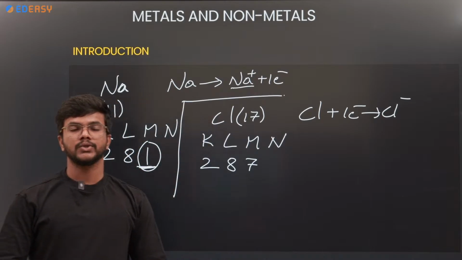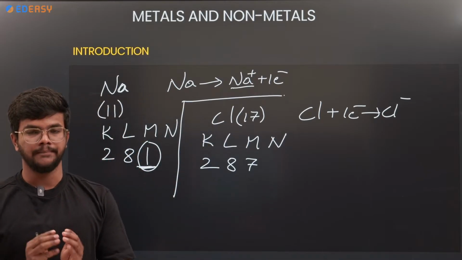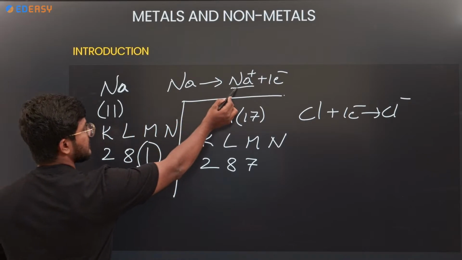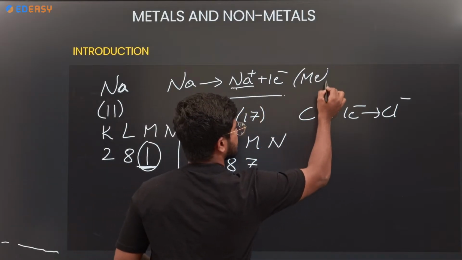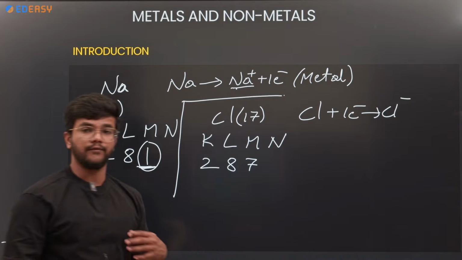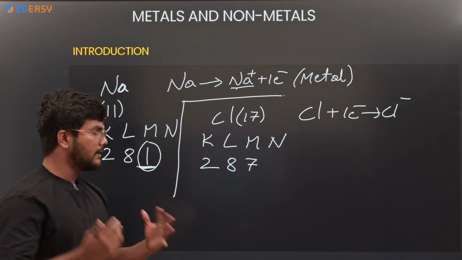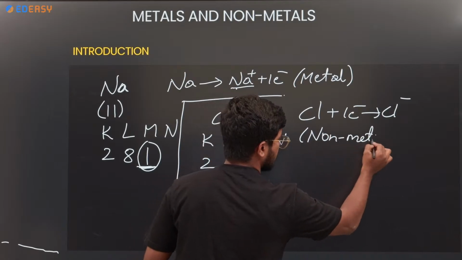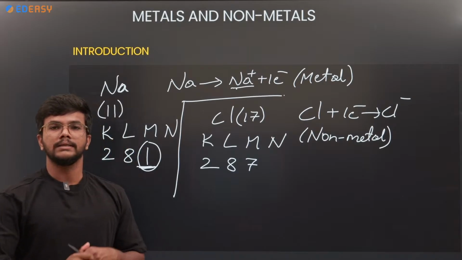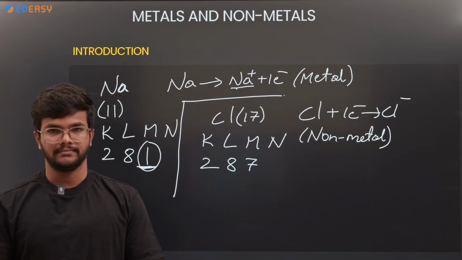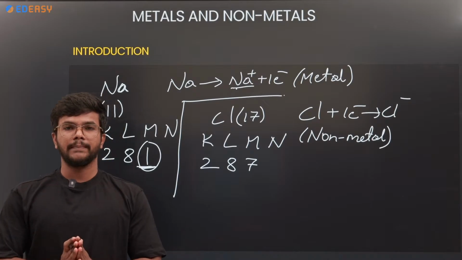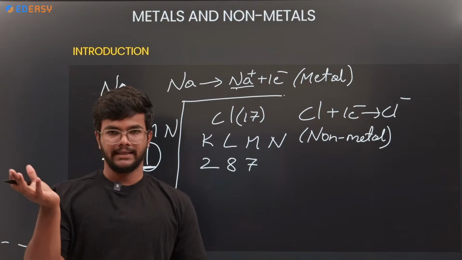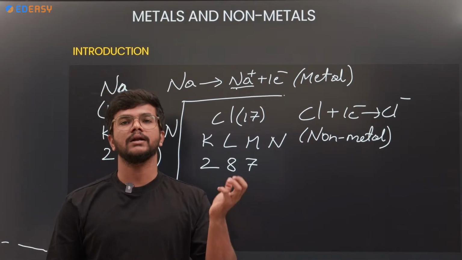Remember, according to chemistry, the one which donates the electron is called a metal, so sodium is a metal. The one which gains the electron is called a non-metal, so chlorine is a non-metal. Let me repeat once again: the one which donates the electron is called a metal, the one which accepts the electron is called a non-metal.